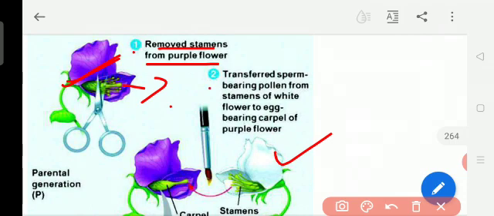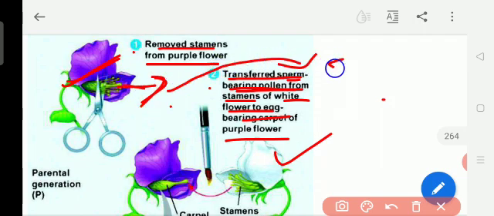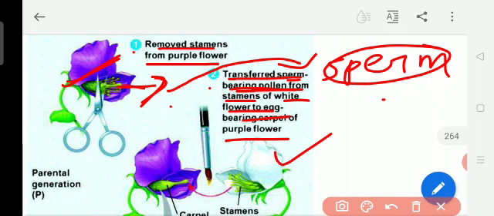And the second point, transfer sperm-bearing pollen. Sperm means, I think you know very well, you might have studied in the 8th class. In 9th class you don't have this subject about the sperm and the ovary, it is in the 8th class. So sperm-bearing pollen from stamens of white flowers to the egg-bearing carpel of the purple flower. Now in plants the reproductive organ is the stamen, and then we can say this is also like a sperm. In human beings or any other living organisms, sperm is the reproductive organ.